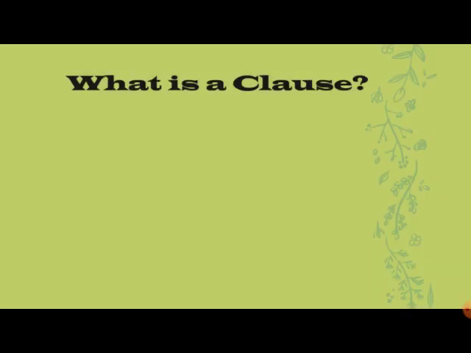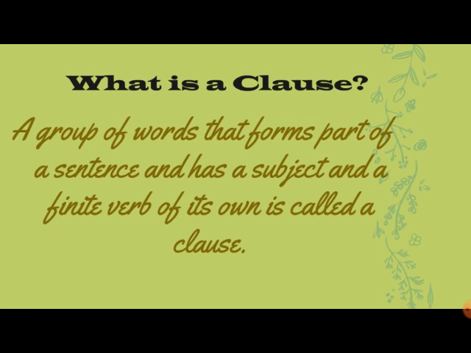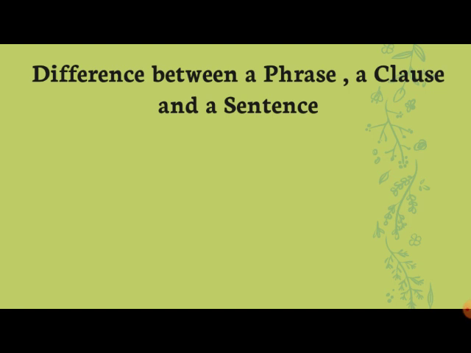So what is a clause? A group of words that forms part of a sentence and has a subject and a finite verb of its own is called a clause. Dear children, the phrase we learned has no subject-verb combination, but a clause has a subject and has one finite verb. So what is the difference between a phrase, a clause and a sentence?